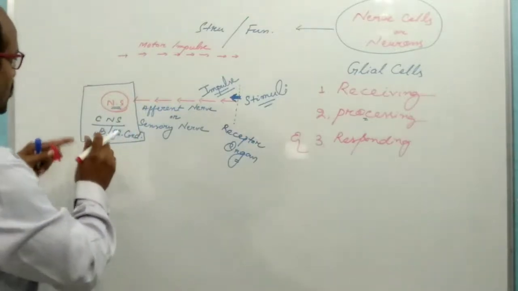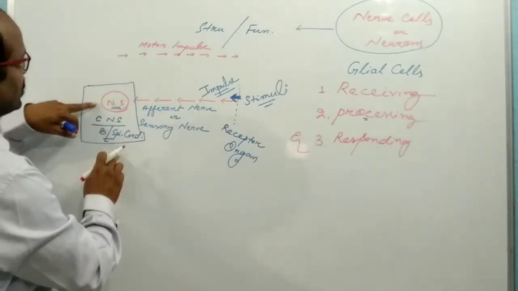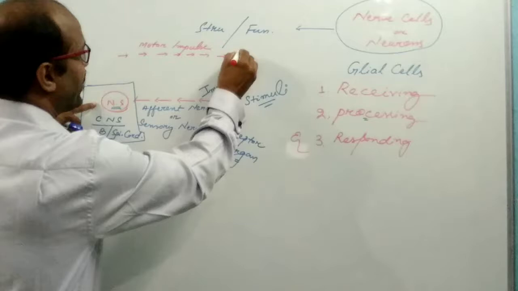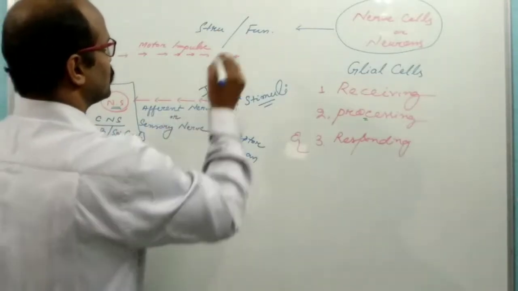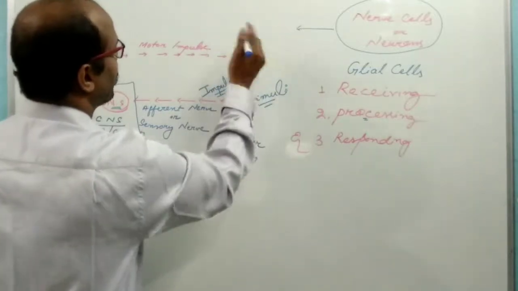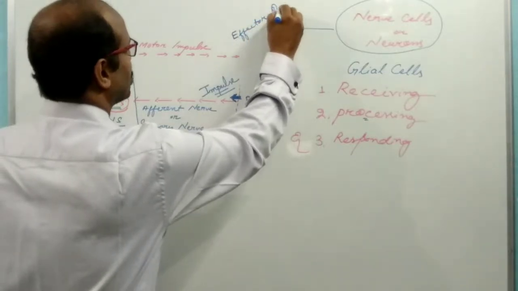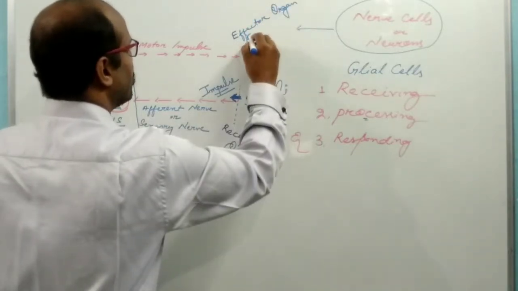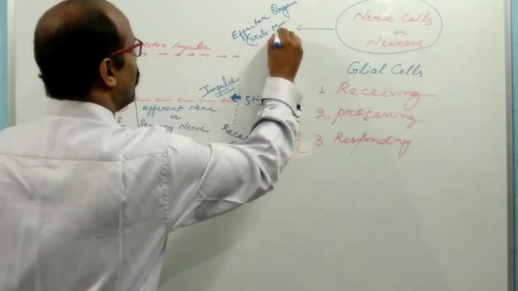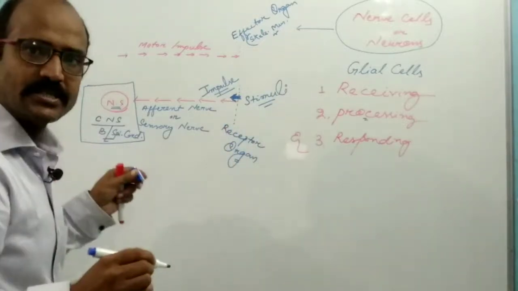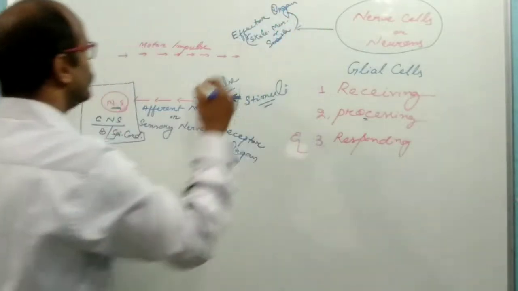Such motor impulse is transmitted from the central nervous system to the effector organ. Such effector organs may be skeletal muscles, or smooth muscles, or glands.